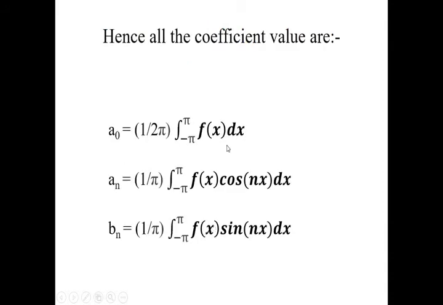So if we look at all the coefficients, what we are going to get: a naught is 1 divided by twice pi, integration minus pi to pi f(x) dx. an is 1 by pi, integration minus pi to pi f(x) cos nx dx. And bn we are getting 1 by pi, integration from minus pi to pi f(x) sin nx dx. So these are the coefficient values, and this is one of the most important things, because in a numerical we just directly put the values based on these equations, and we find a naught, an and bn. So this is our coefficient value of a Fourier series.